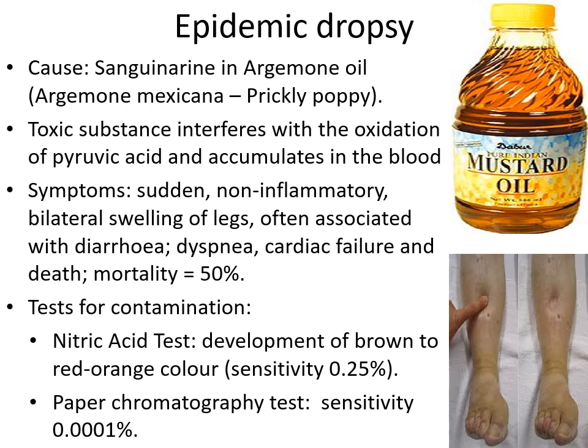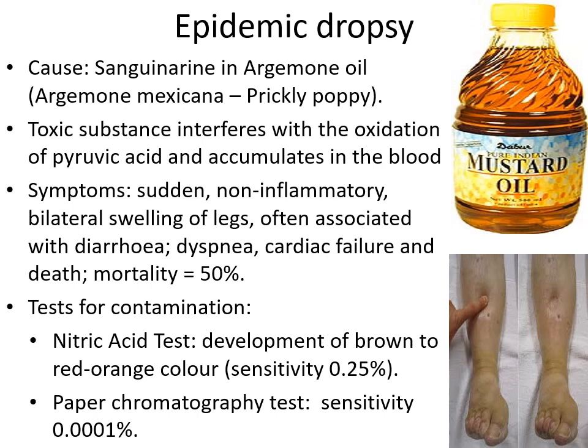Usually the mustard crops are gathered in March, and it's at the same time when these argemone seeds mature. Sometimes when they are harvesting mustard, they could harvest even the prickly poppy. So by mistake these seeds could get mixed with the mustard seeds, but some people do it deliberately for profit. Now, coming to the tests for contamination, there are two important tests: the nitric acid test and the paper chromatography test.